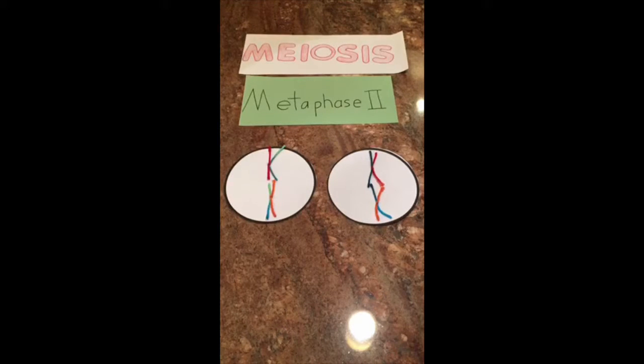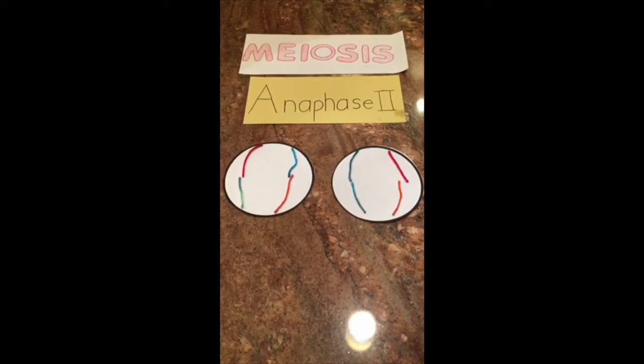During metaphase 2, the chromosomes are lined up once again along the metaphase plate. However, this time the chromosomes are lined up individually, like in mitosis. Microtubules are attached to kinetochores on either side of the chromosome centromere. In anaphase 2, proteins in the chromosome centromere are broken down so that the sister chromatids of the chromosomes can be pulled to opposite poles of the cell.